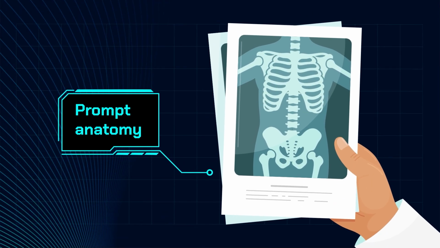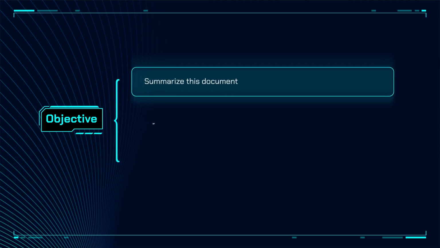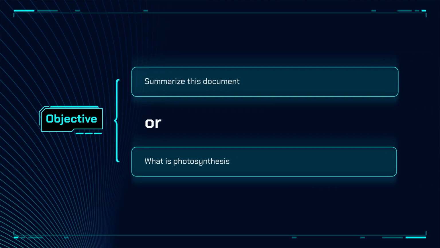Prompts are structured differently depending on the problem that you're trying to solve. However, there are some common elements for crafting text-based prompts. First up is the objective. This is the goal of the prompt. This can take the form of instructions or questions. For example, summarize this document, or what is photosynthesis? The objective defines the expected response. This is common across all prompts because all prompts are trying to achieve a specific outcome.